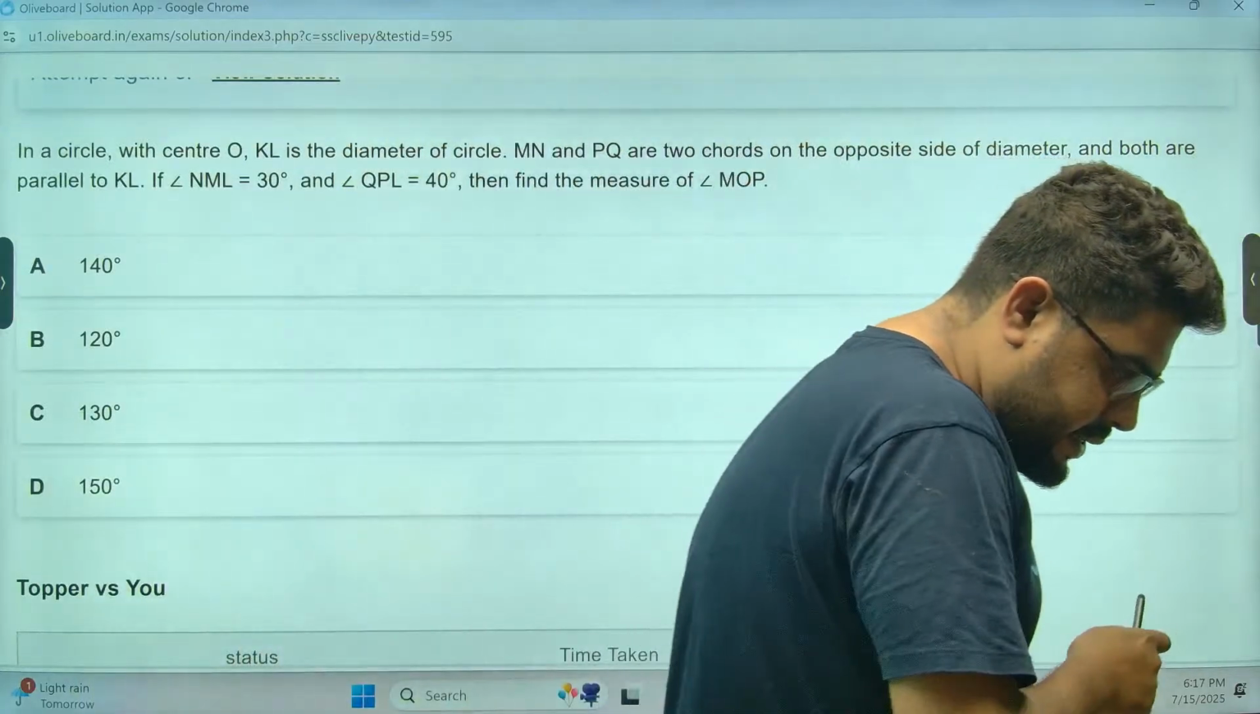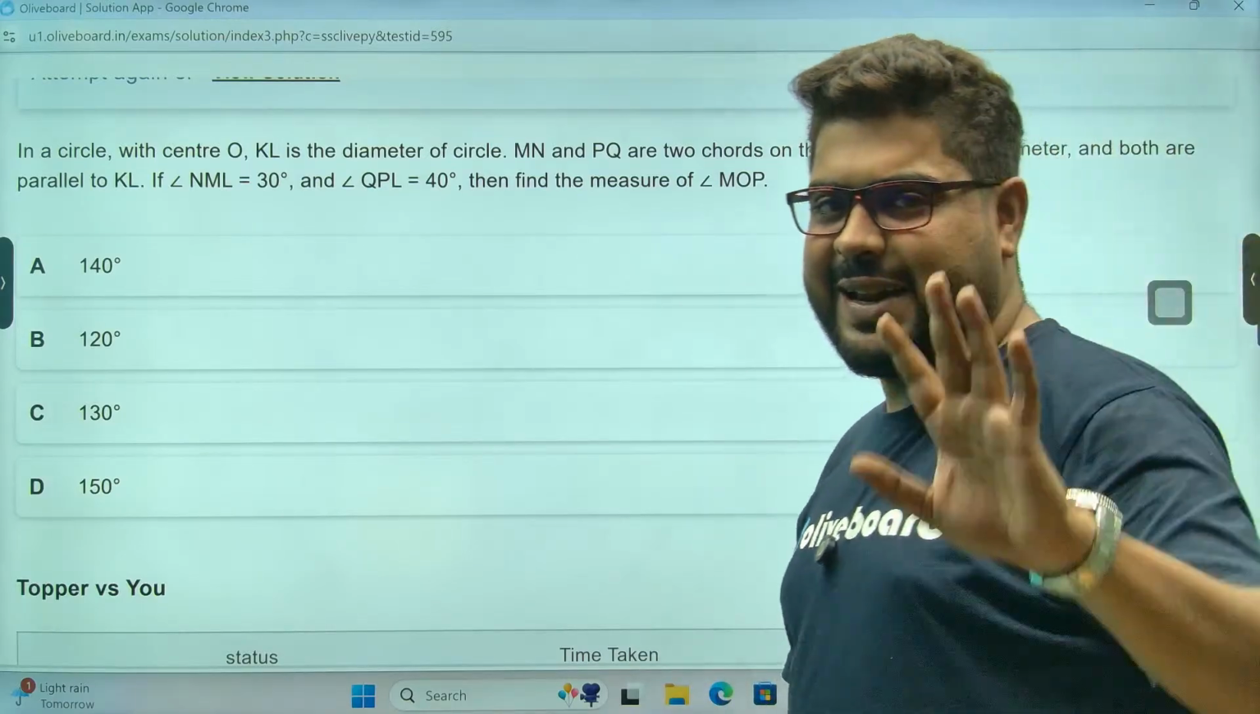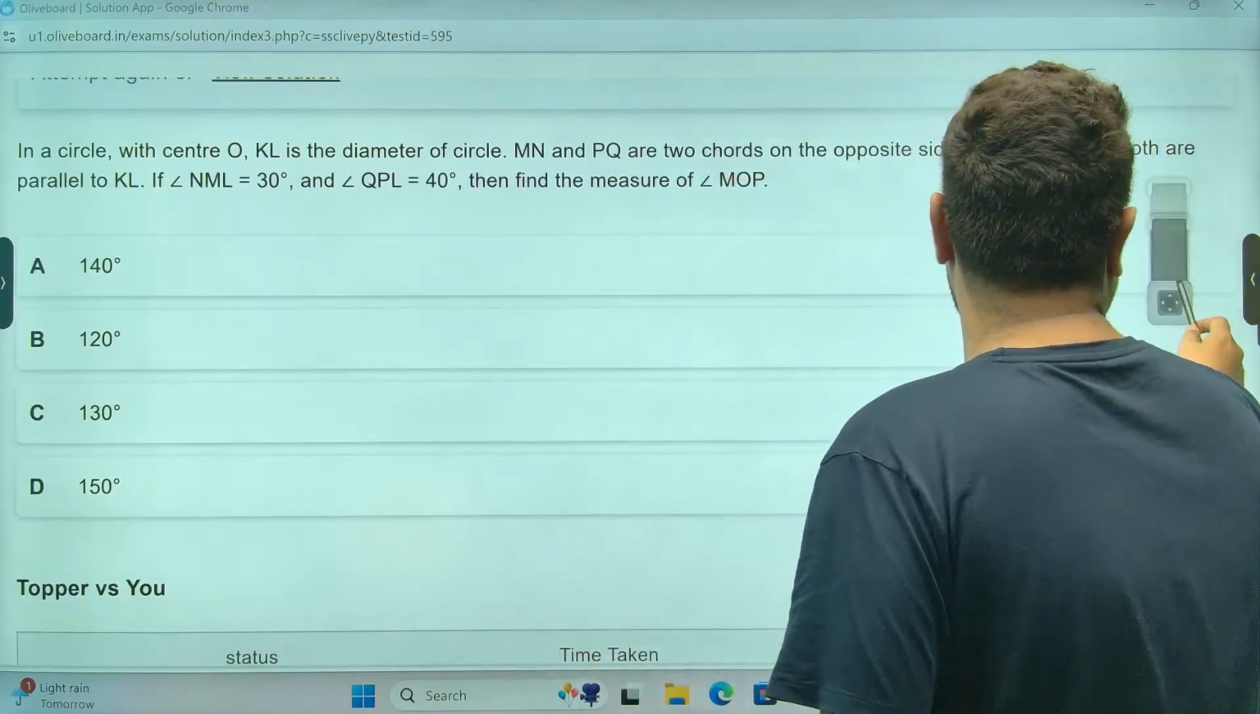Someone commented, not quite confident. It's okay. It's okay. हो जाएगा. अभी है ना? एक महीना है. No worries. No worries.